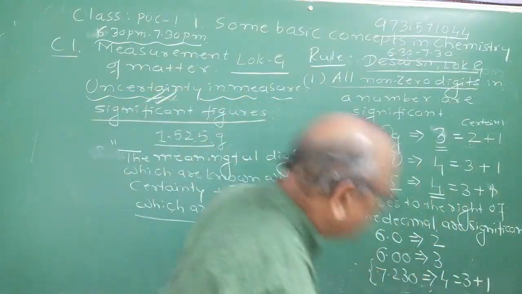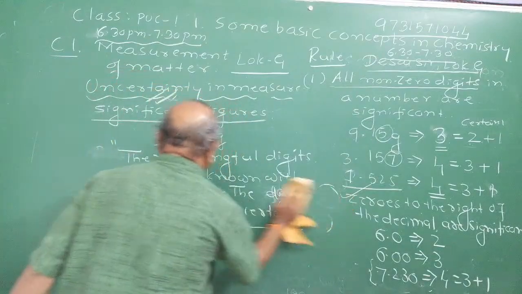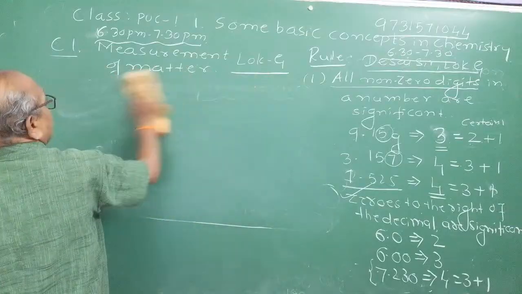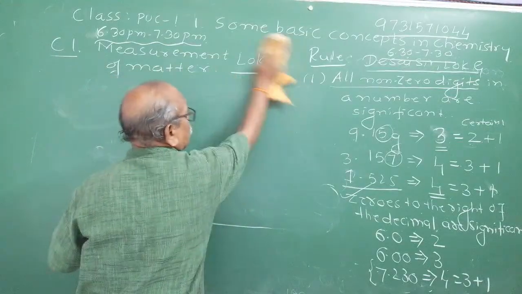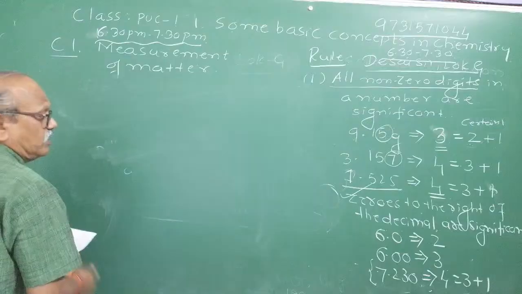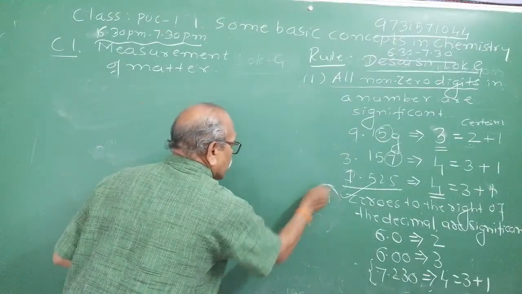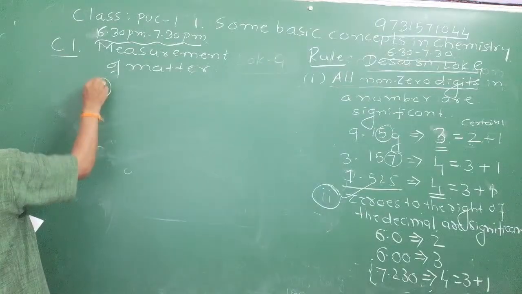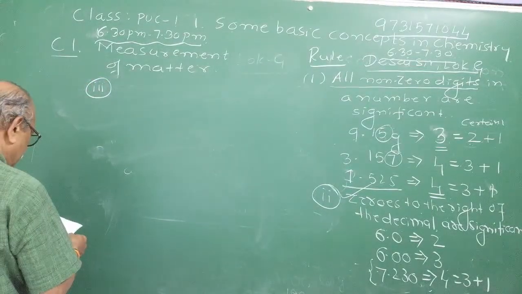You will be asked to learn what significant figures are, which can be measured with certainty and which cannot be measured with certainty. That is the second rule. You have to remember. They are very important in numericals, addition, subtraction, multiplication. You will come across them in physics and mathematics.